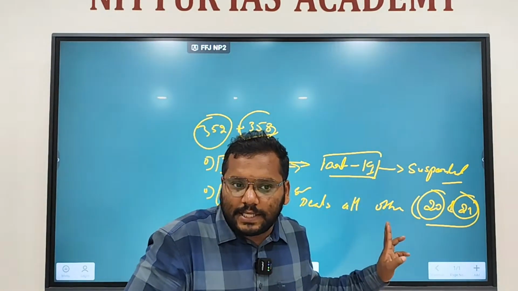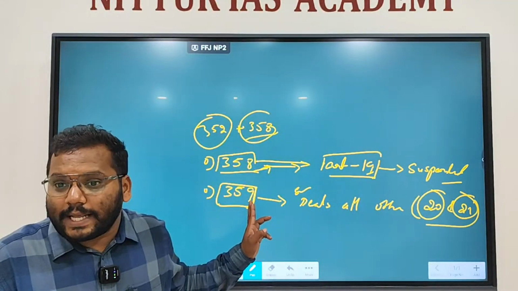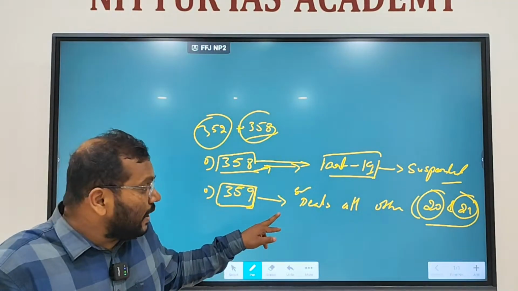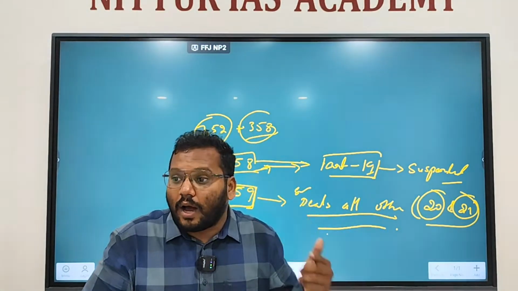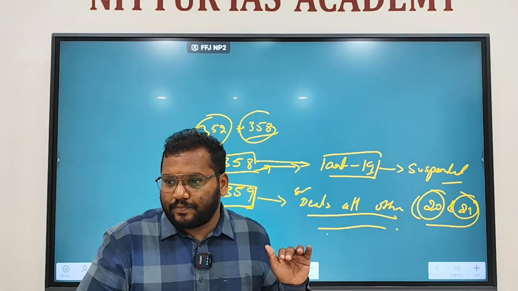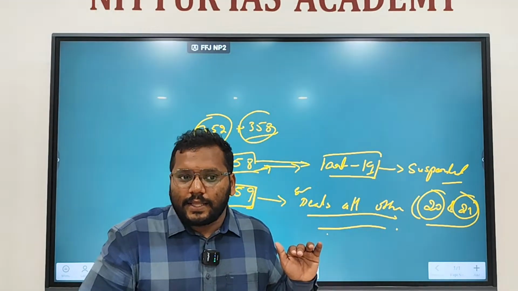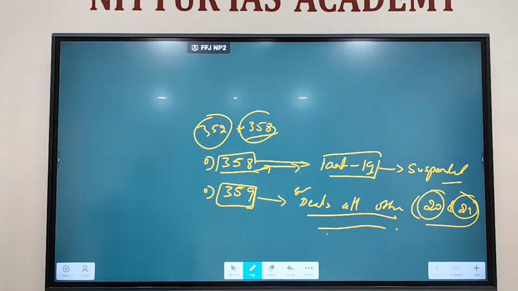If there is a national emergency, Article 359 is not automatically applied. Only those fundamental rights which are mentioned in the presidential order will be suspended. The President can issue orders stating that only 14, 15, 16 are suspended.